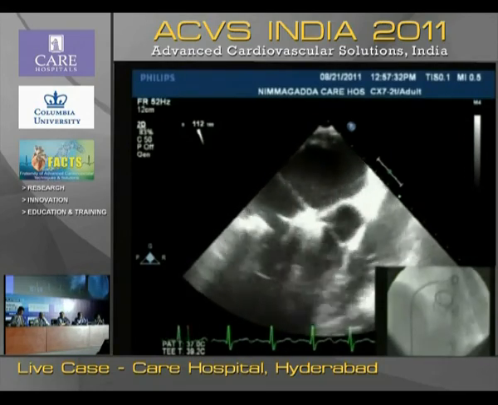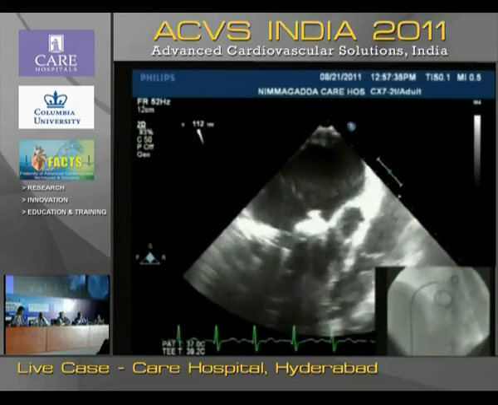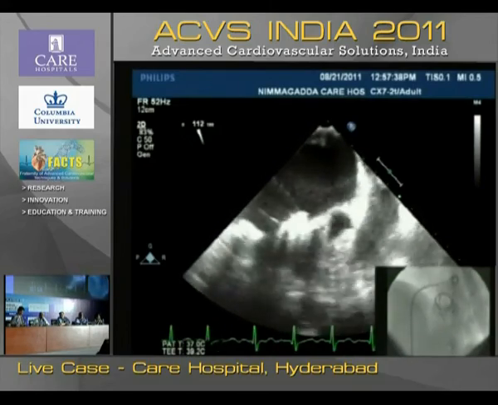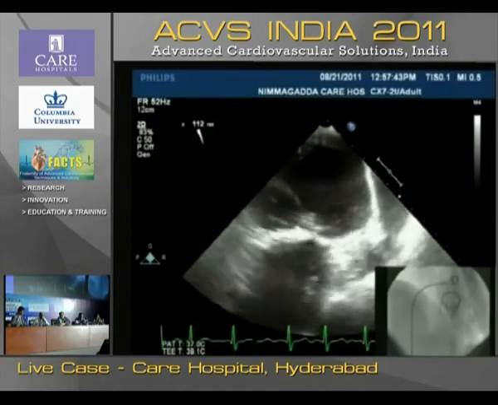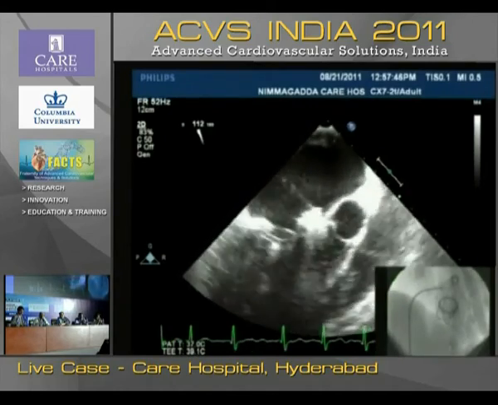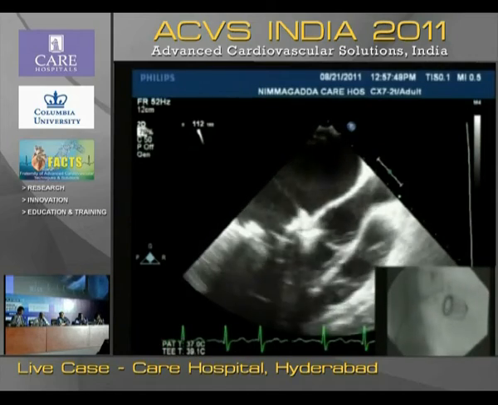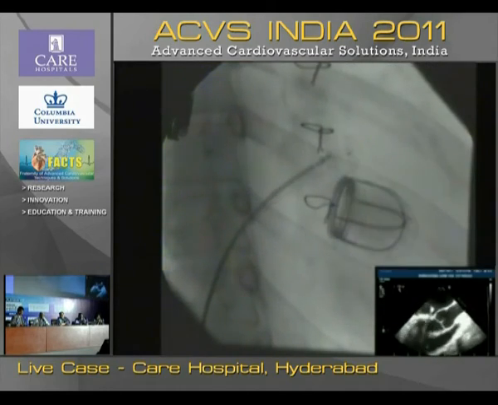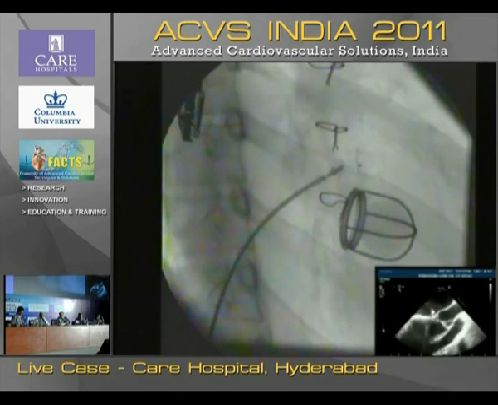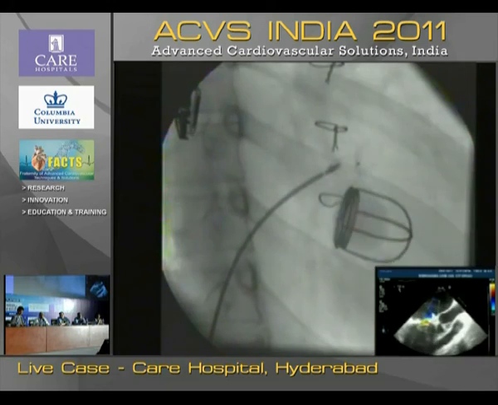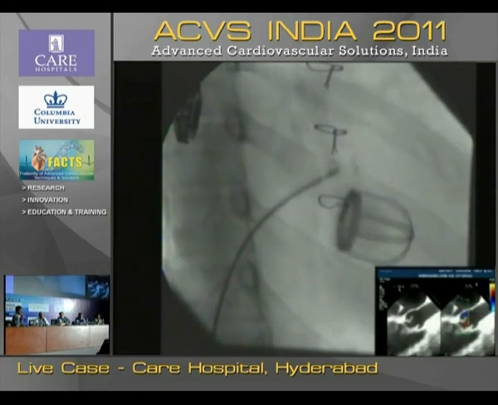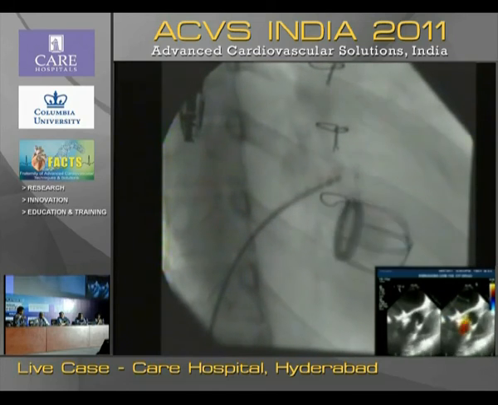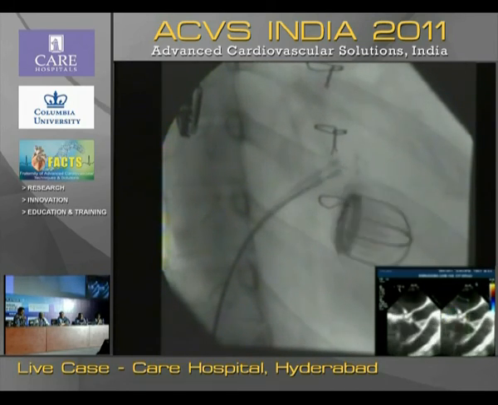RAO view. Looks perfect. So we deployed the device, RAO view. We'll just see in RAO view whether we have got a constriction here, a device constriction. What do you feel, Snehal? Yeah, it looks quite good, Nageshwara. So if everybody feels happy and satisfied, I'll request our lucky hand to release the device.